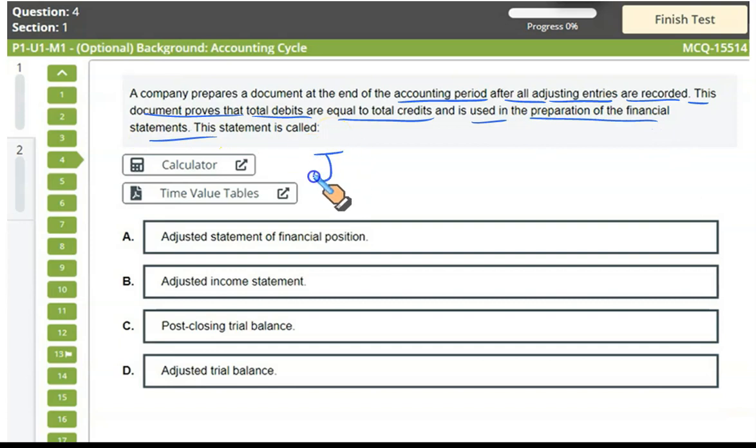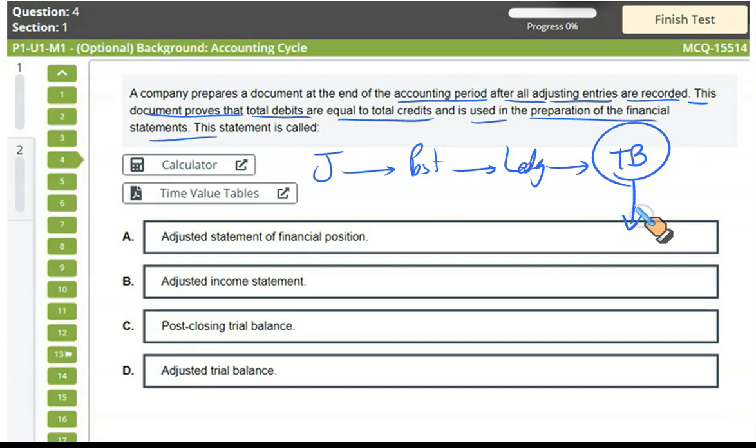First of all, you have a journal. From the journal, entries are posted into the ledgers. From the ledgers, we extract a trial balance at the end of the year. That trial balance requires certain adjustments for accruals at the end of the period, quarter or year.